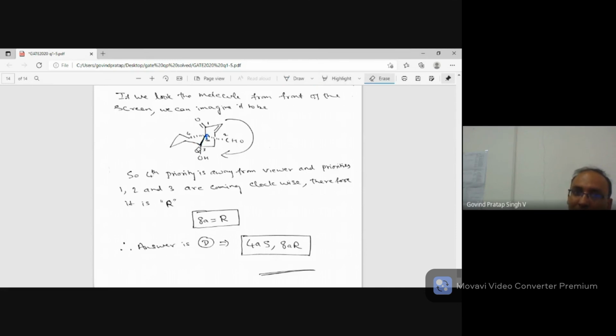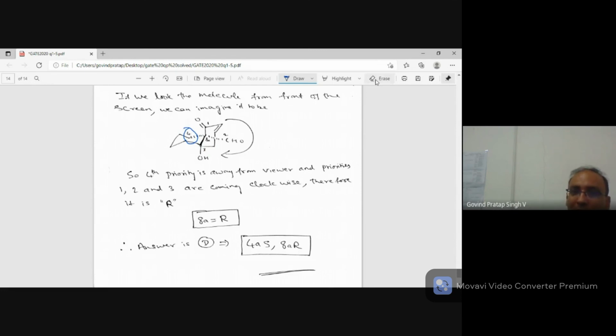When I was considering 4a, this was going behind and these two were front. But now for 8a, this is coming front and these are behind. So what is happening again? Here the lowest priority is away from the viewer. So that's an excellent job. We just have to see the priority and give what it is.